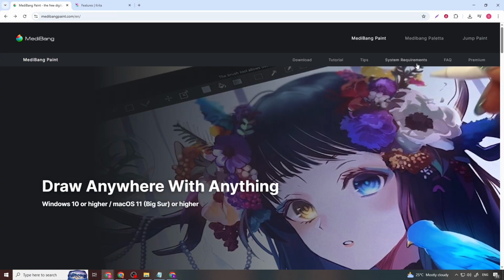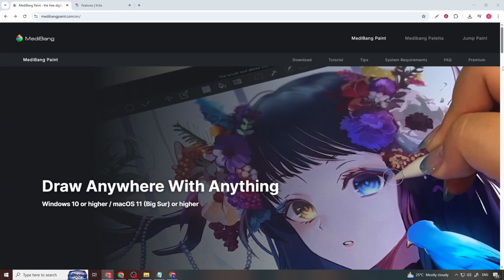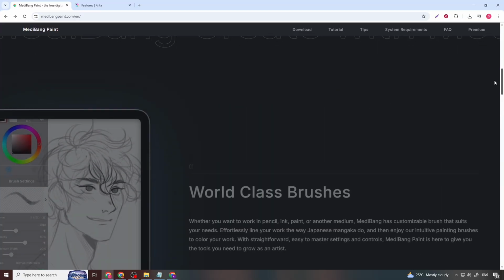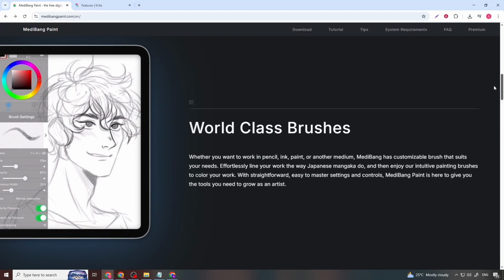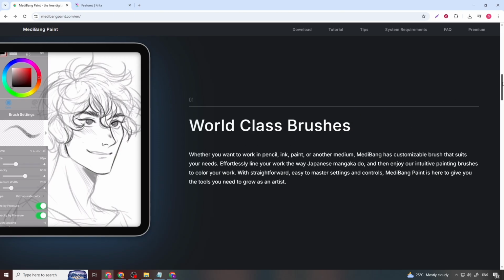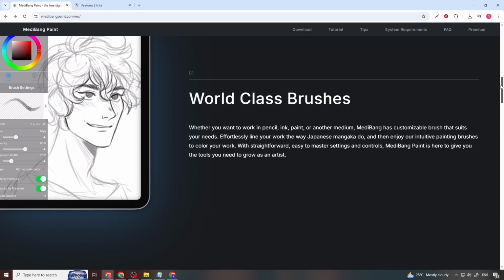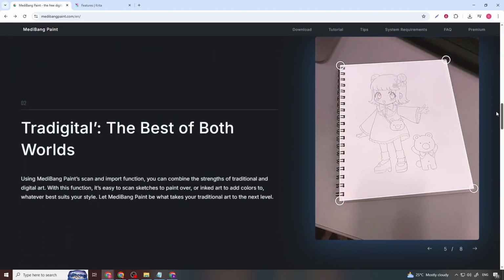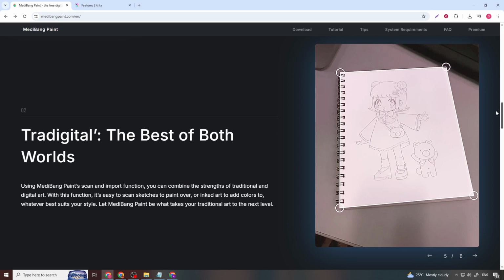MediBang Paint is a digital illustration and comic creation app built specifically for manga artists, illustrators, and webtoon creators. It includes a wide selection of brushes, pens, tones, and screen effects tailored for comic-style artwork. One of its standout features is built-in access to thousands of screen tones, backgrounds, and textures, which saves artists time when creating panels and scenes.